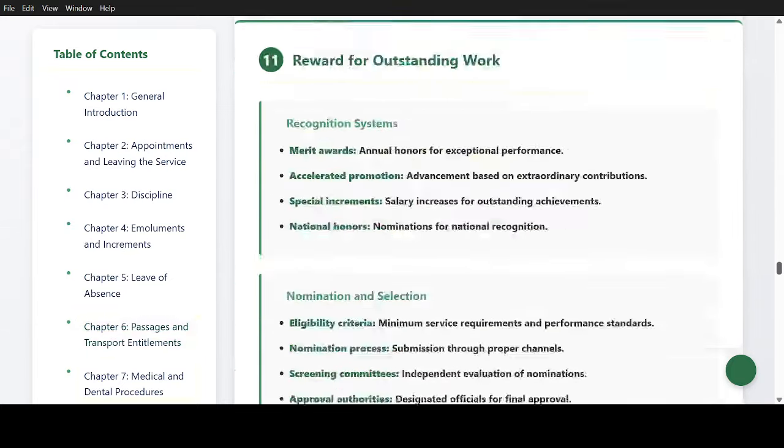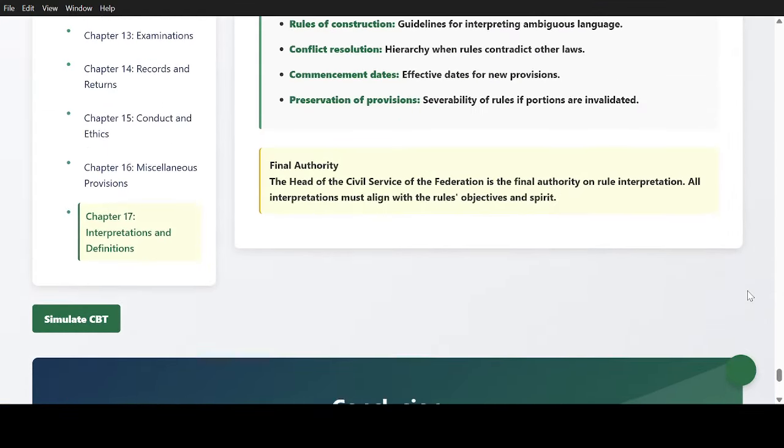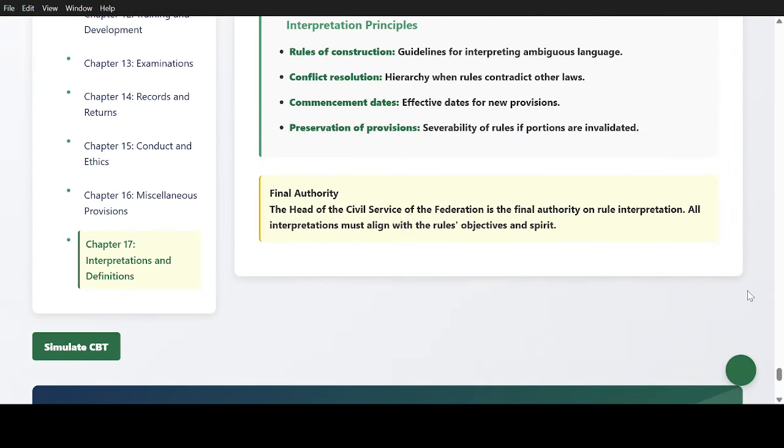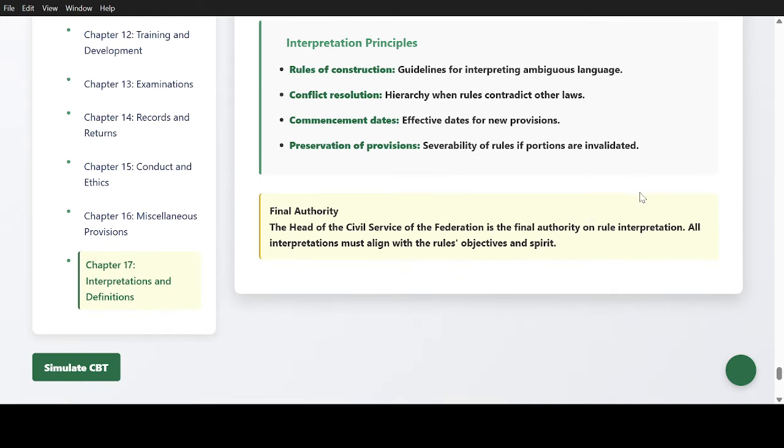This is just a summary, just like a bonus, because most of the apps that are giving you CBT for practice, they don't care about all the summaries. All they care about is just the question, the CBT environment, all those timing, whatever navigation buttons. But I add this to it so that you have a summary of what you want to study. If you don't have time to study the booklet, when you have the summary and the questions, you are okay. In fact, I'm telling you that this software, if you have it without studying any other thing, definitely you'll be okay to write your exam.